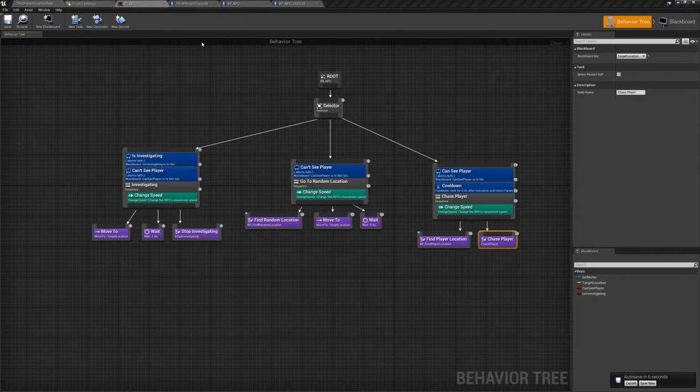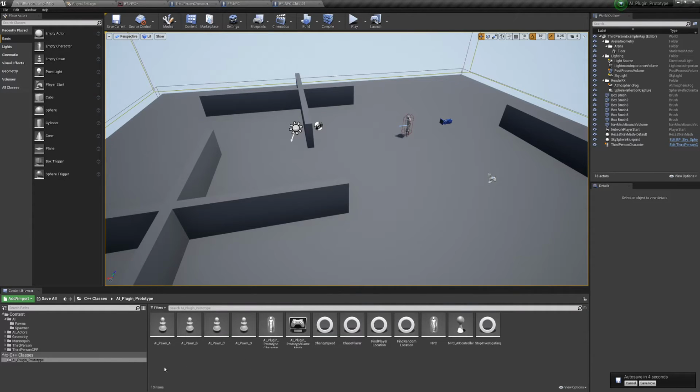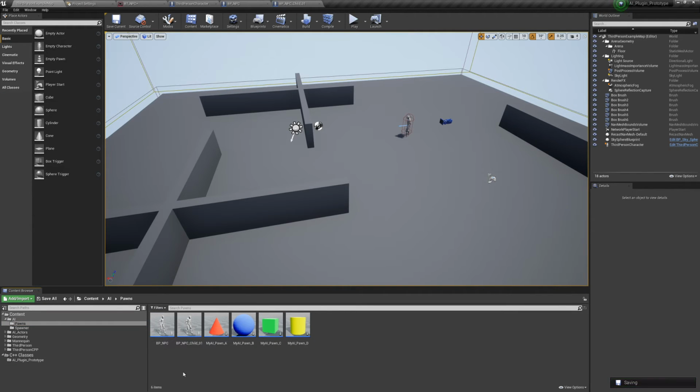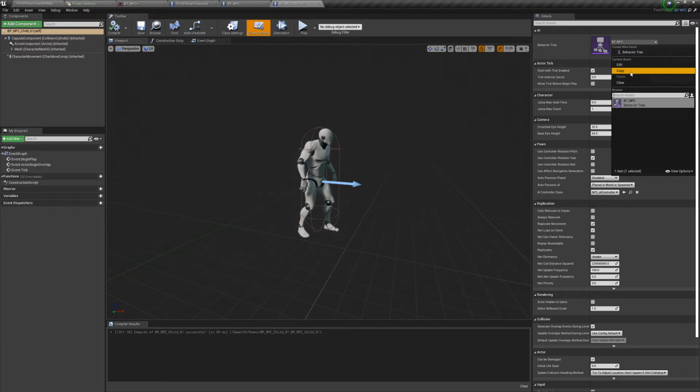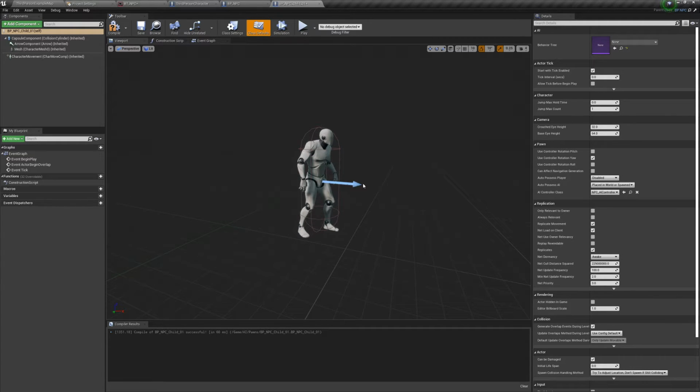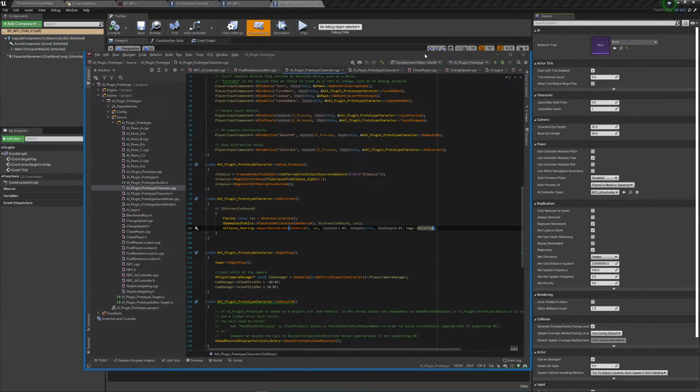So I played around with the child thing you have. I made a blueprint of the NPC, and I made a child class of the NPC, but there is a limitation. It would be really cool if I could change the behavior tree that's assigned to it and change the mesh. So you see I've made the male mesh on here, and if I clear this, there's no behavior tree. This thing should just be a guy standing there doing nothing when he spawns, which is all automatic now.